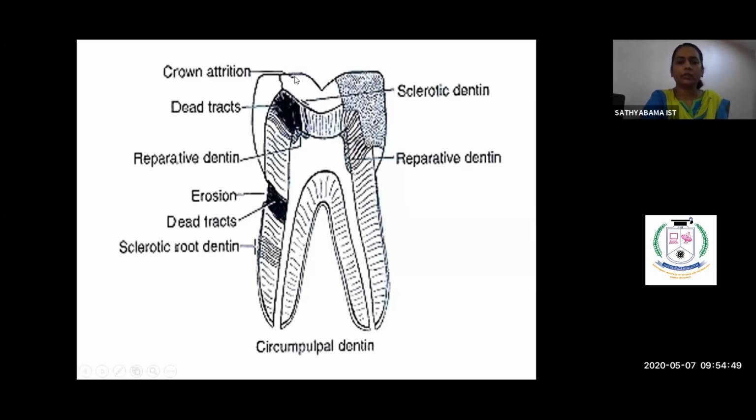Whereas here there is an attrition and there is a crack in the enamel. This crack could be due to excessive occlusal load, and this will initiate either sclerotic dentin or dead tract. Here it is a dead tract, and here again there is a dead tract, and here it is a sclerotic lesion involving the crown of the tooth. Here reparative dentin formation is happening. Even here, next to the dead tract, there is reparative dentin formation.